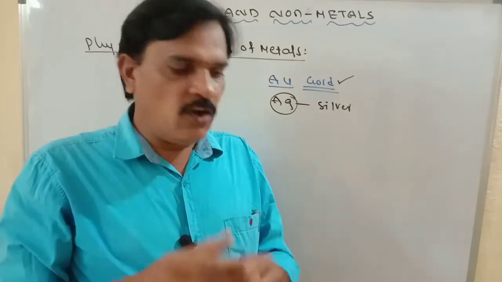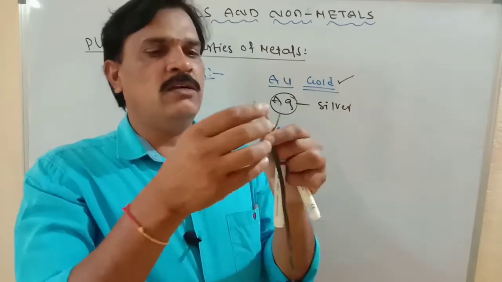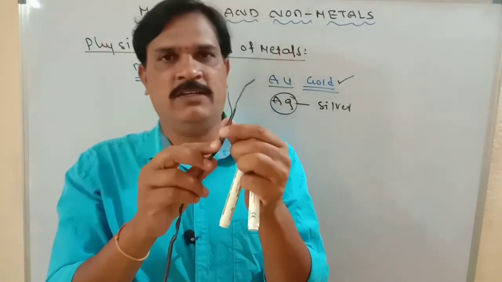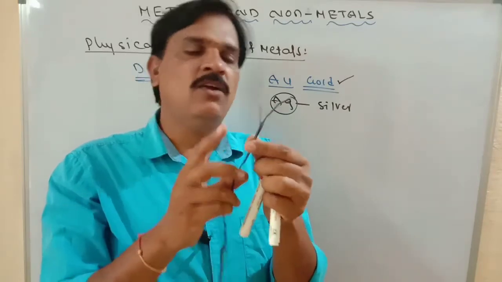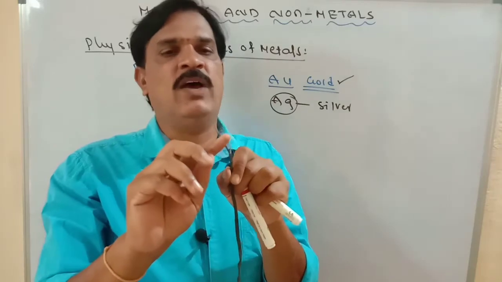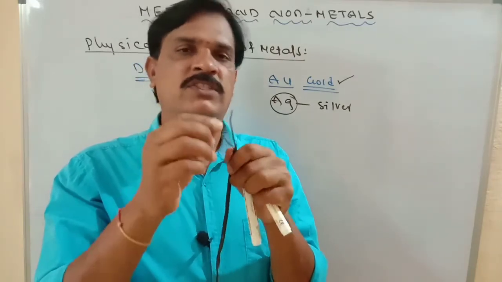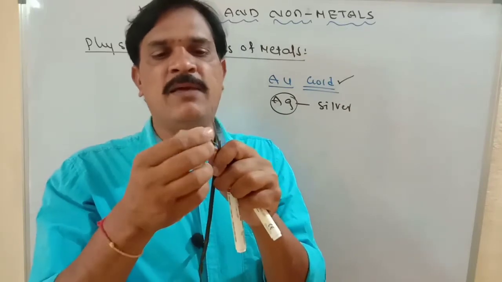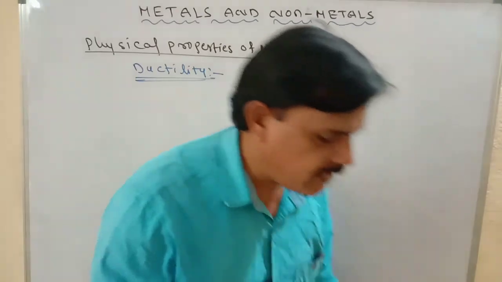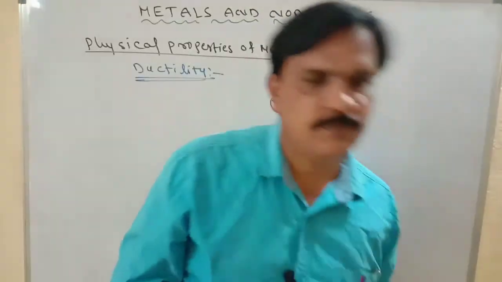Metals which can be drawn into thin wires like this wire. This black covering is polyvinyl chloride, plastic, which controls heat. The electrons move freely in this wire, and only then does it give current. This is made of copper only. Now this is ductility, the highest malleability nature.